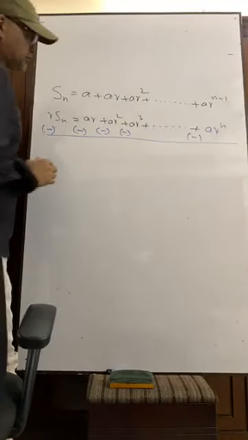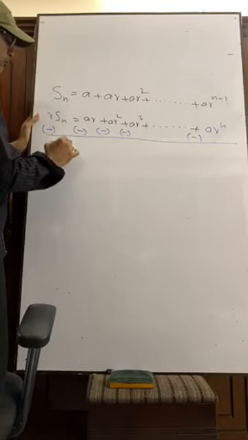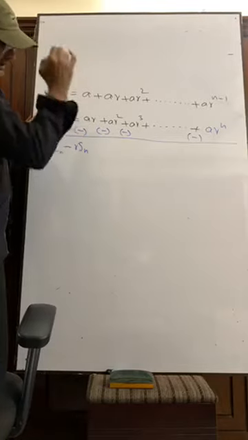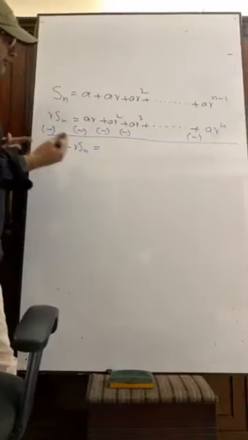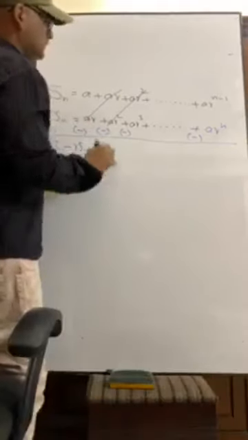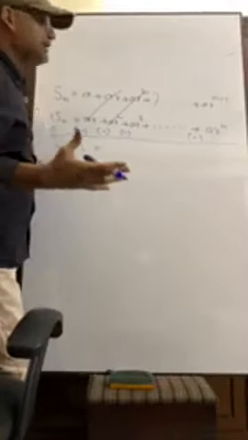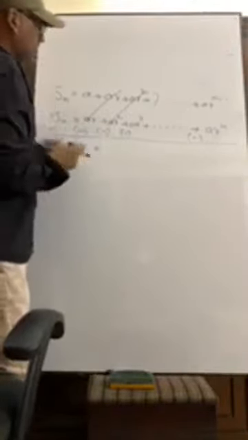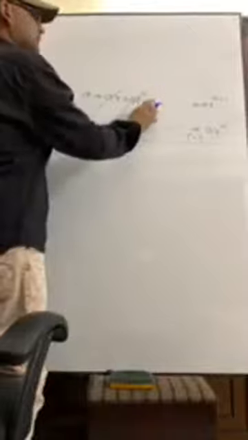So what we get, this is the most important part to understand. Sn minus RSn is equal to, now you see, this will be omitted in this way. What is the term here? Definitely AR to the power 3. It is AR square, so it will be AR to the power 3. Okay, that's good. So this will be omitted. In this way, everything will be omitted like this.